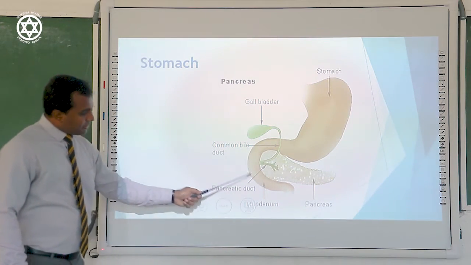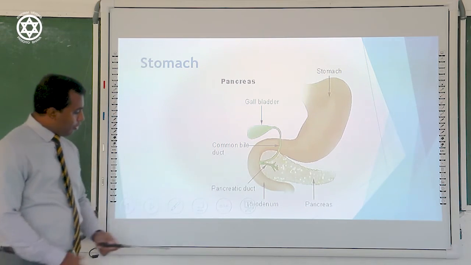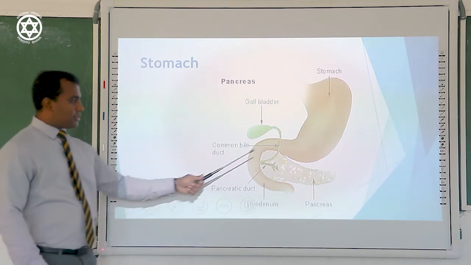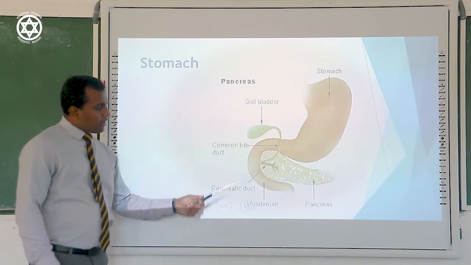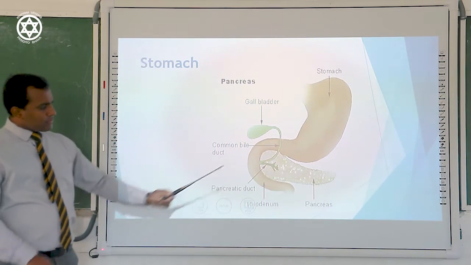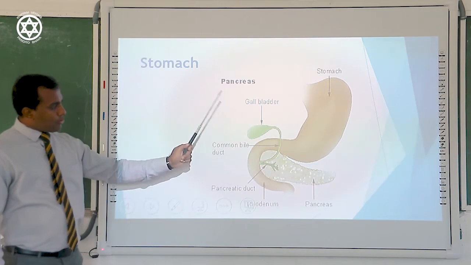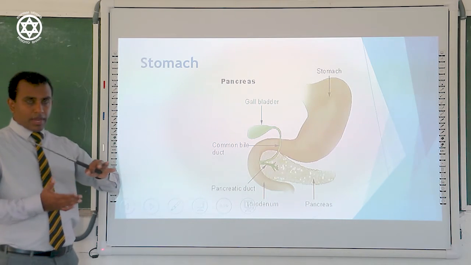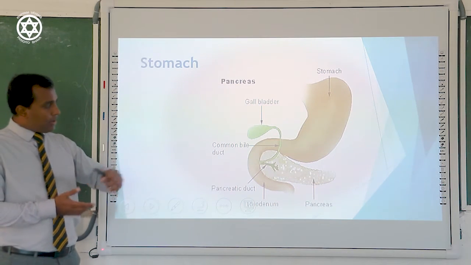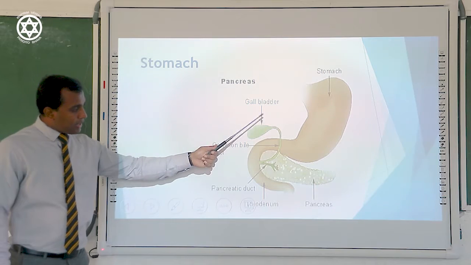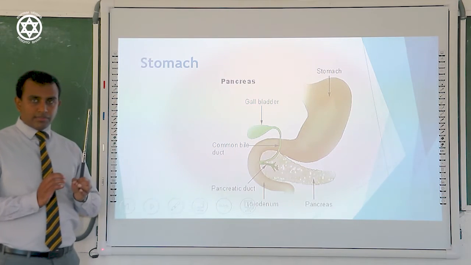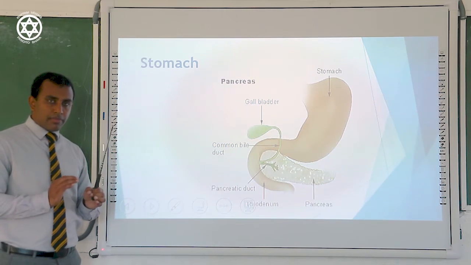The very first part of the small intestine we call the duodenum, which is a C-shaped structure. Near the duodenum, the pancreas is there, the gallbladder is there. The gallbladder is located underneath the liver. The gallbladder can secrete a certain green-colored substance called bile.